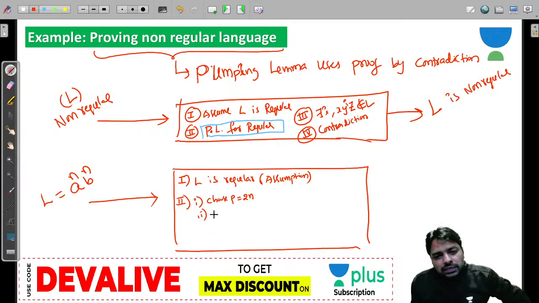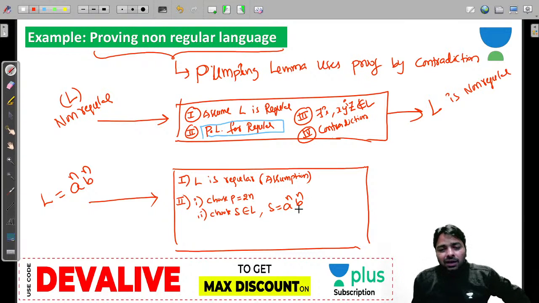And I'm going to choose a string. Choose S so that its length is 2n, that matches a power n, b power n. Right, now in the third step, I'm going to divide a power n, b power n into 3 parts. I'll guarantee that a is there. So here a power n minus 1 and b power n, because y has length greater than 0, right?